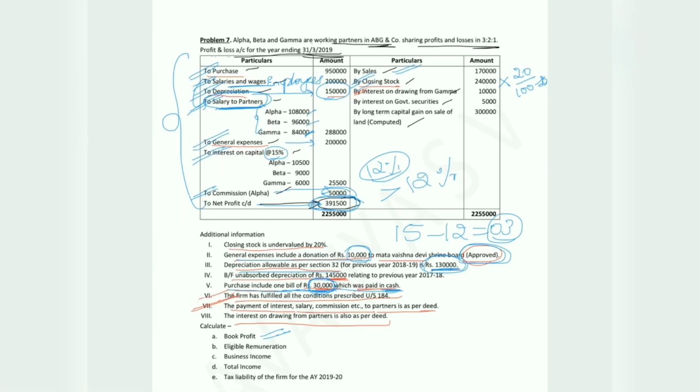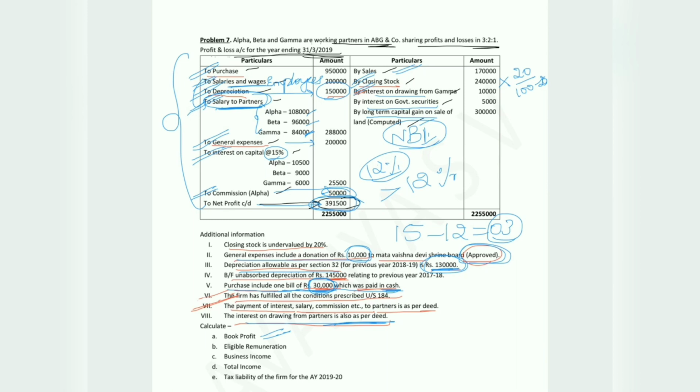So interest on drawings we have already discussed. Since they have not given a specific rate, and as it is mentioned, it is as per the deed, we will ignore this point. Now next point we have here is interest on government securities as well as long-term capital gain. Both are non-business income.